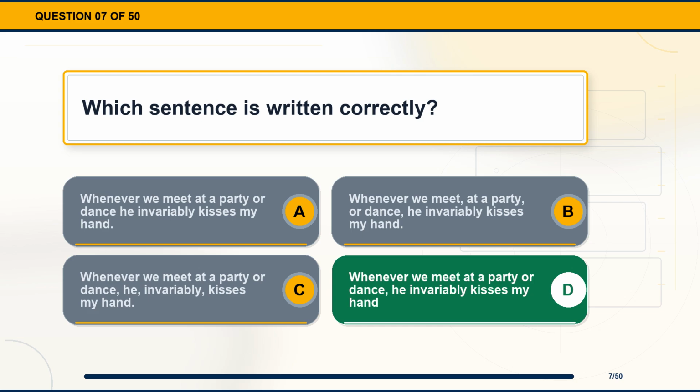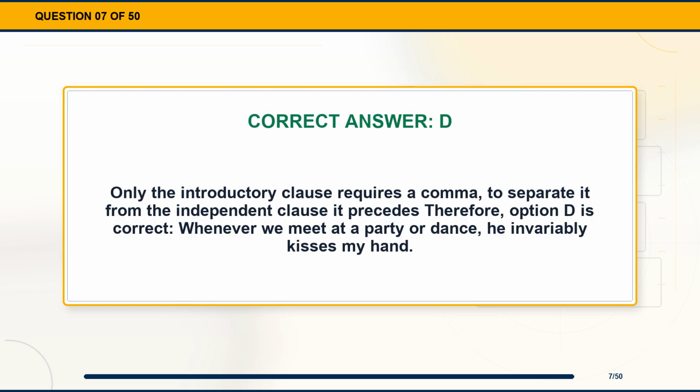The correct answer is option D, whenever we meet at a party or dance, he invariably kisses my hand. Explanation. Only the introductory clause requires a comma to separate it from the independent clause it precedes, therefore, option D is correct. Whenever we meet at a party or dance, he invariably kisses my hand.